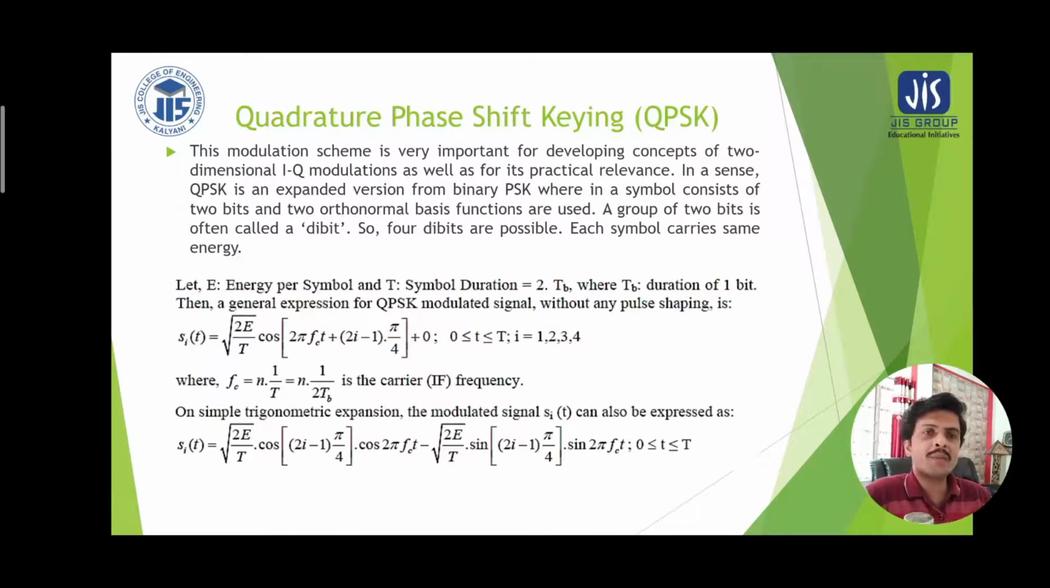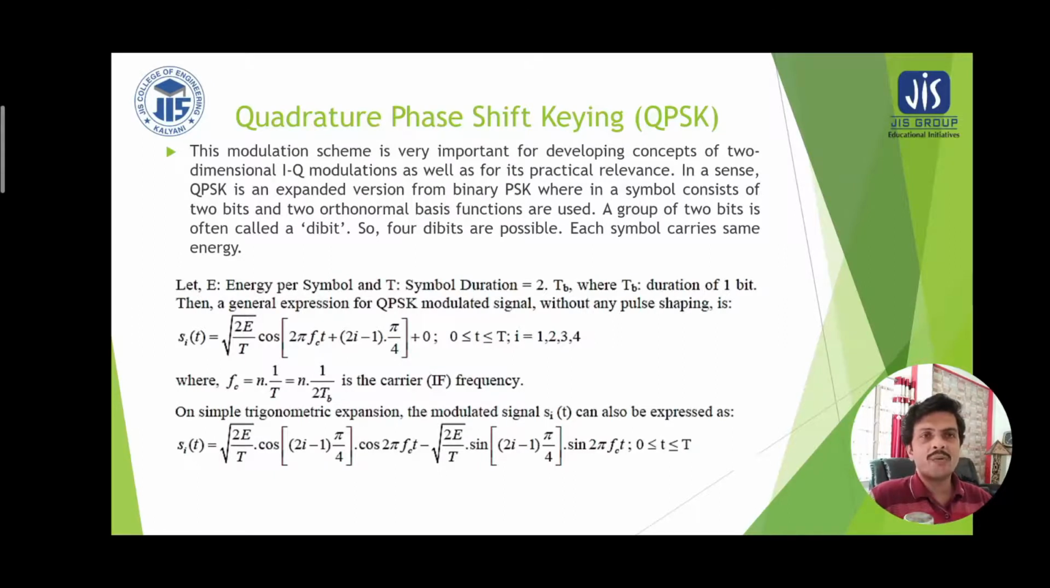Quadrature phase shift keying is one of the best modulation techniques, which is more noise immune, and the construction of the circuit is not much complex. This modulation scheme is very important for developing concepts of two-dimensional in-phase and quadrature modulation, as well as for its practical relevance. In a sense, QPSK is an expanded version of binary PSK, wherein a symbol consists of 2 bits and 2 orthonormal basis functions.